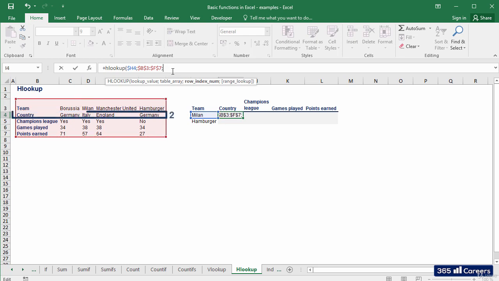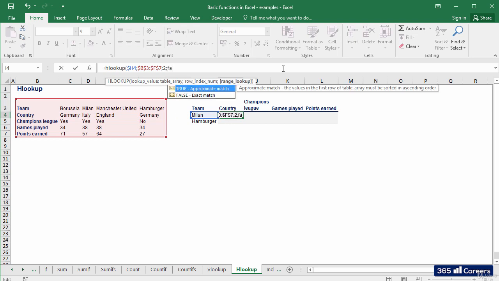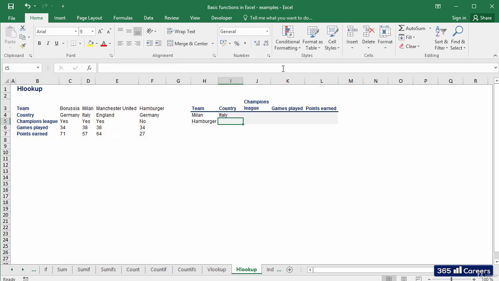Now, HLOOKUP needs us to select as a third argument the row from which it should extract a value. Given that we are looking for country, and it is in the second row of the source table, I will select 2. The fourth argument will be false, because we need an exact match.